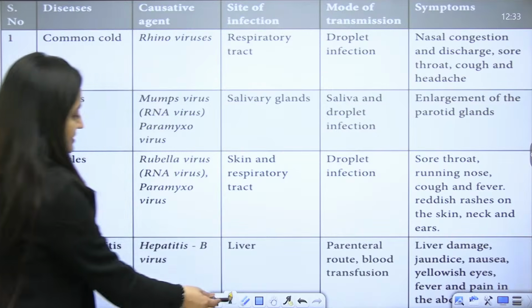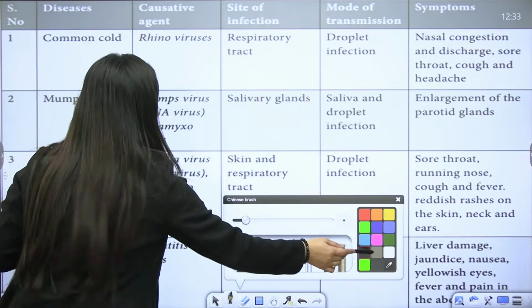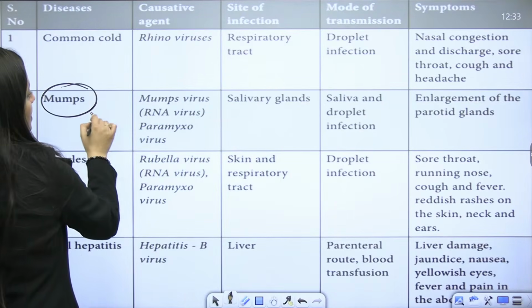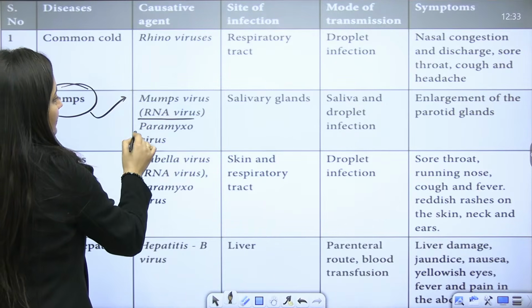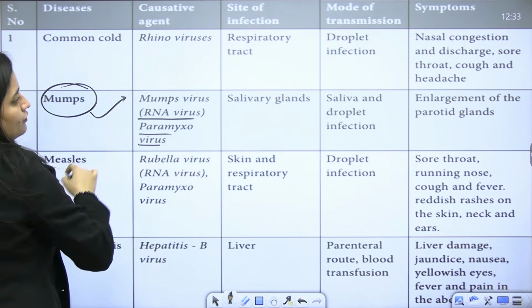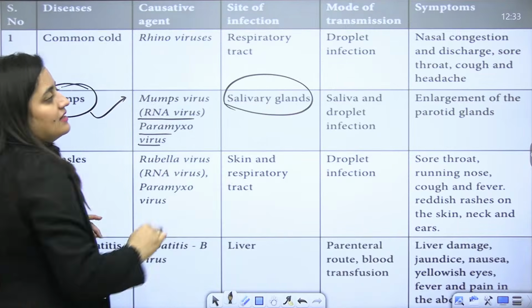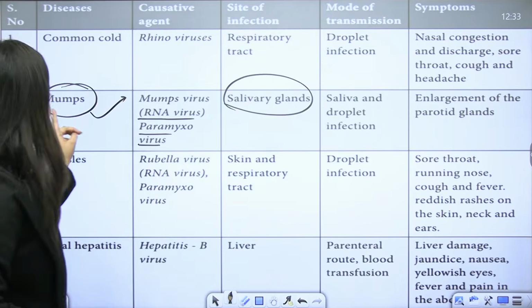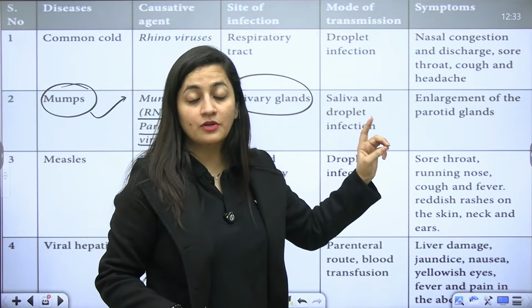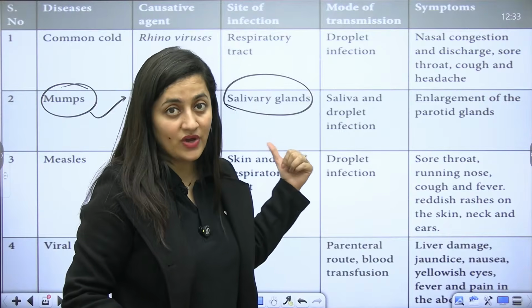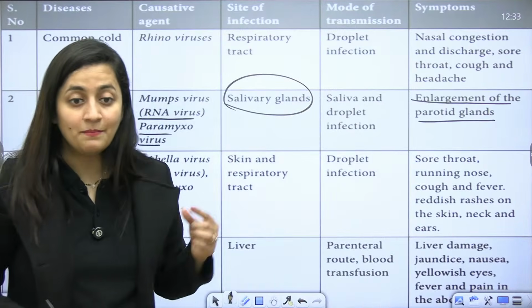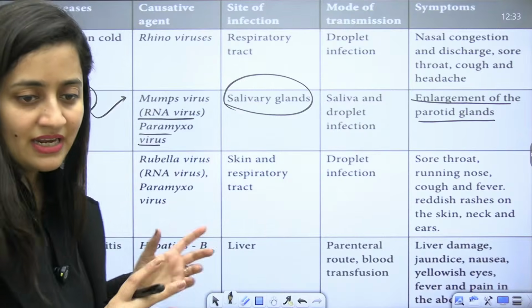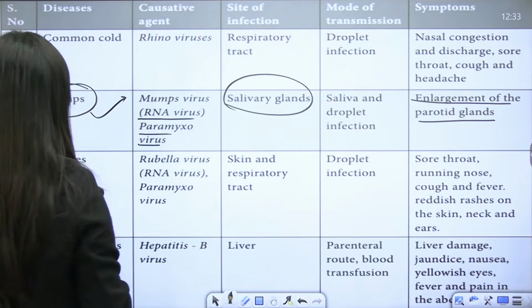Now, mumps. The mumps virus is an RNA virus, and it is also a paramyxovirus. It affects the salivary glands, and mainly there is enlargement of the parotid gland. Hope you know that: in mumps, the salivary glands are infected. That is the site of infection.